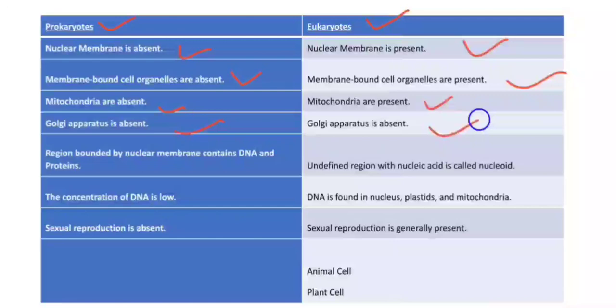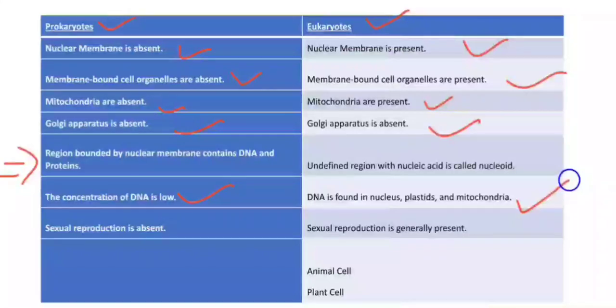Then in eukaryotes, a region bounded by the nuclear membrane contains DNA and proteins, whereas in prokaryotes an undefined region with nucleic acid is called the nucleoid. Then the concentration of DNA in prokaryotes is low, whereas it is high in eukaryotes. DNA is found in the nucleus, plastids and mitochondria.